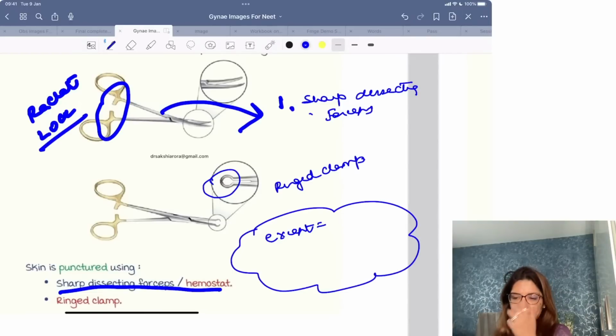Tell me, quickly. What are the two forceps which don't have a lock?